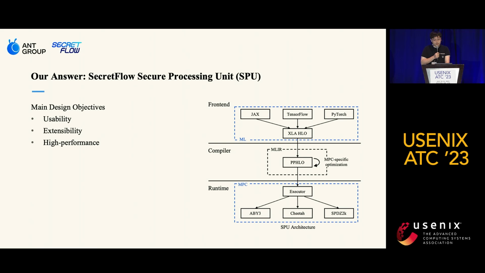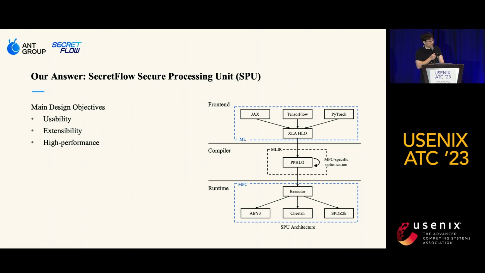So in summary, the SPU framework aims to achieve three key design objectives. First, user-friendliness. The front end of SPU is designed to be intuitive and user-friendly by supporting multiple ML frameworks without a lot of code change. Second, extensibility. The components of SPU are built with extensibility in mind, and it's designed to support not only multiple ML front ends, but also multiple MPC protocols at the same time.